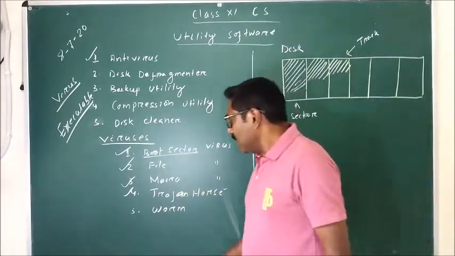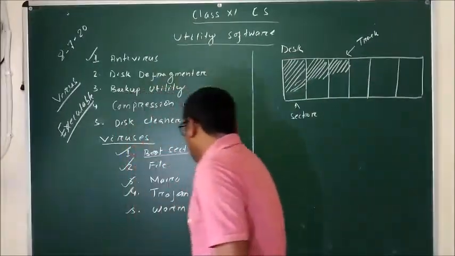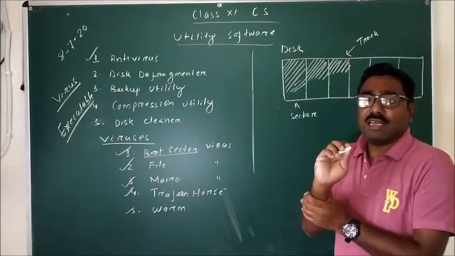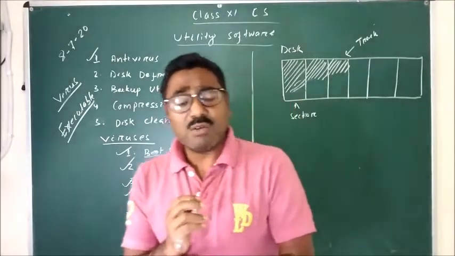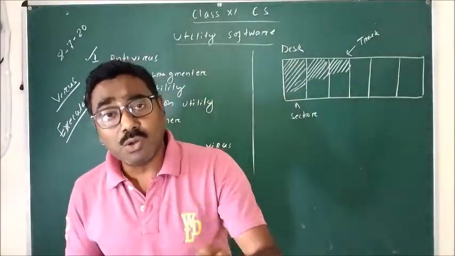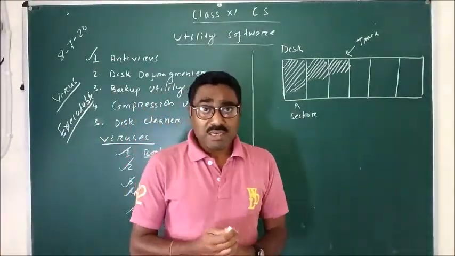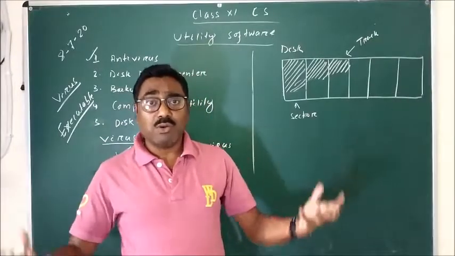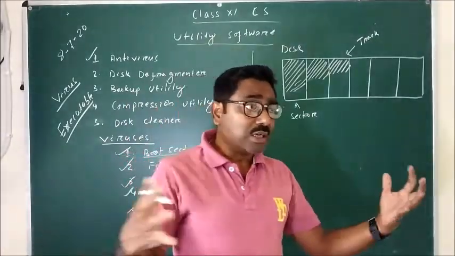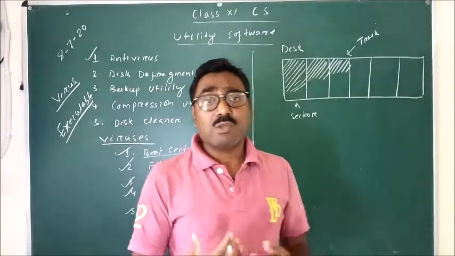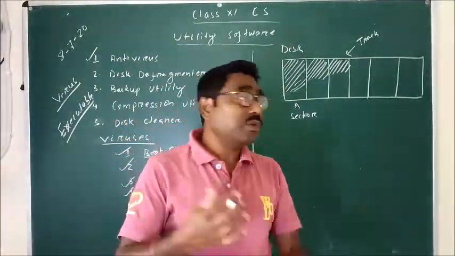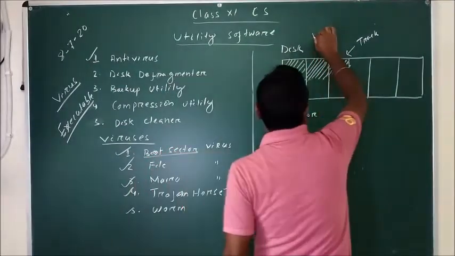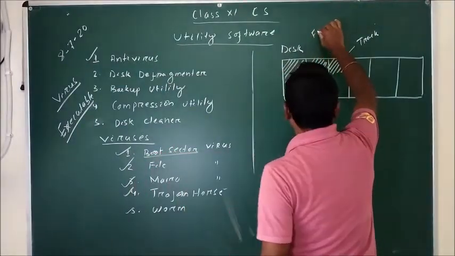The next is a worm. The worm is a virus that enters your computer through a security hole of the network. That means in a network system, when more than one computer is connected together, that is known as a network. A network can be secured by using the Windows security system, which is known as firewall security.